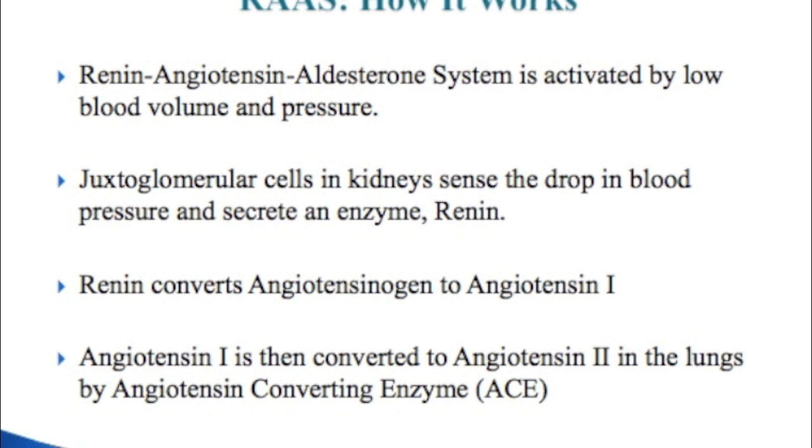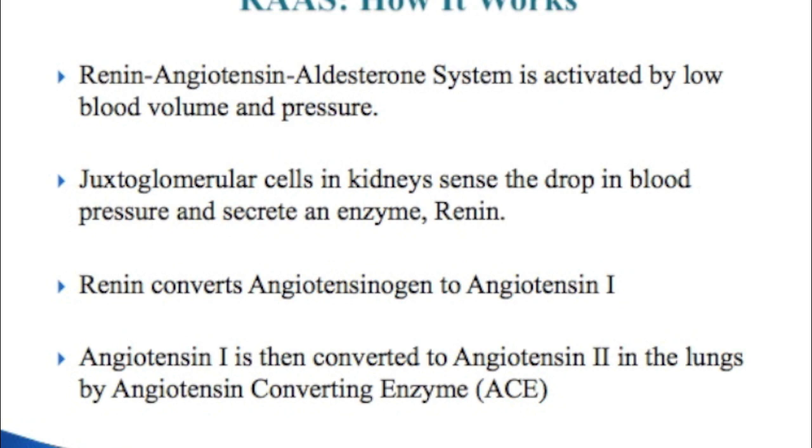Now let's see how all these systems work together in maintaining homeostasis. So RAS is activated by a decrease in blood pressure and low blood volume, which can occur as a result of dehydration or hemorrhage. Renal blood flow is fairly high compared to some other organs. Our kidneys receive about 20% of our blood flow. That is where our JG cells are located and where they monitor our blood pressure.